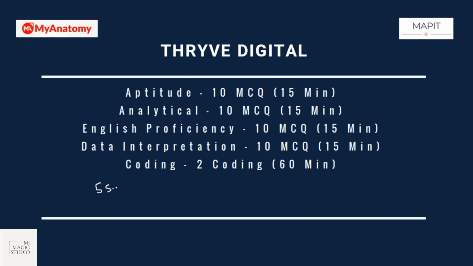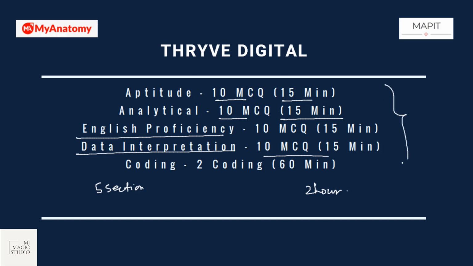Thrive Digital has 5 sections and is a 2-hour test. Aptitude is 10 MCQs in 15 minutes, analytical is 10 MCQs in 15 minutes, then English, that is verbal, and data interpretation straight away. So this first 1 hour is basically what we call aptitude. And the second hour is coding, where you need to write 2 codes.